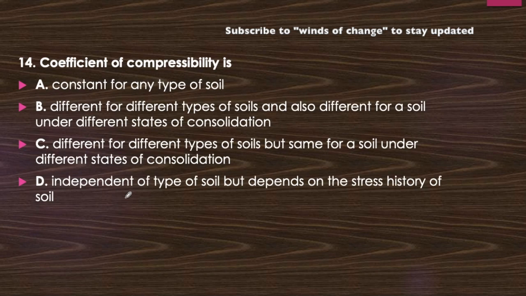Next question. Coefficient of compressibility is, just think about it. Is it constant for any type of soil, or does it vary for different types of soil and also differ for a soil under different states of consolidation? Or different for different types of soil but the same for soil under different states of consolidation? Or independent of the type of soil but dependent on the stress history of the soil? Just think about it: coefficient of compressibility, its dependency.